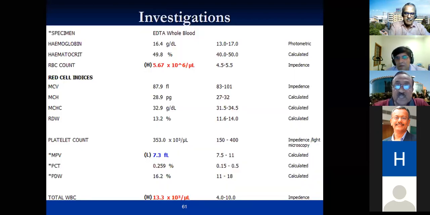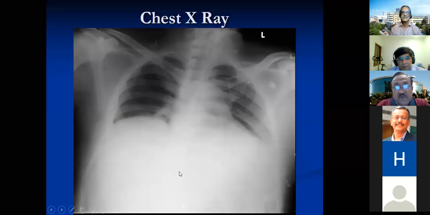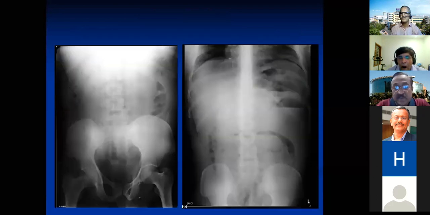So with this, we moved on to some of the tests. The total counts were elevated here, and in all cases of acute abdomen we do ask for lipase, even though we are sure that it's intestinal obstruction. AST, ALT were elevated. It could not really be correlated at this juncture. This is the X-ray taken in the supine position. Probably now this is the X-ray.